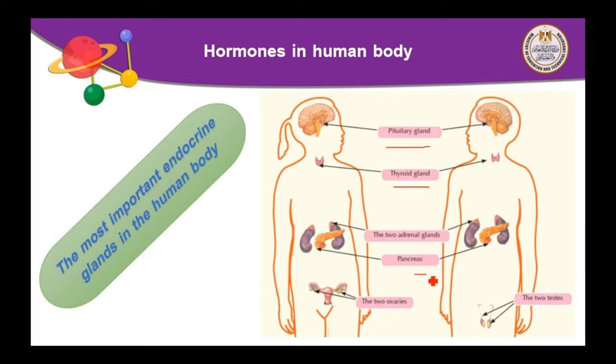We will talk about 5 examples of glands. Pituitary gland, which is found below the brain. Thyroid gland, which is found in front of the trachea. 2 adrenal glands, which are found on the top side of the kidneys. Pancreas, it is an organ of the digestive system. 2 ovaries and 2 testes, they are the reproductive organs in the female and male systems.